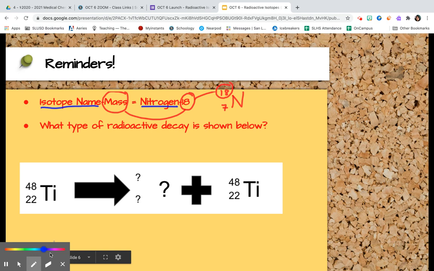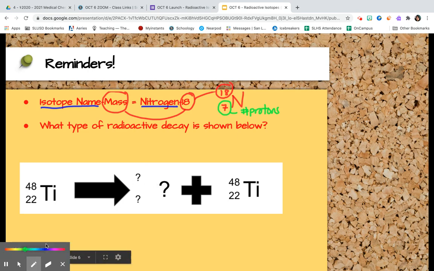And just as a reminder, this bottom number is the number of protons. Right. So I also asked the class a clarification question, and I asked them to tell me what type of radioactive decay this is. Right.